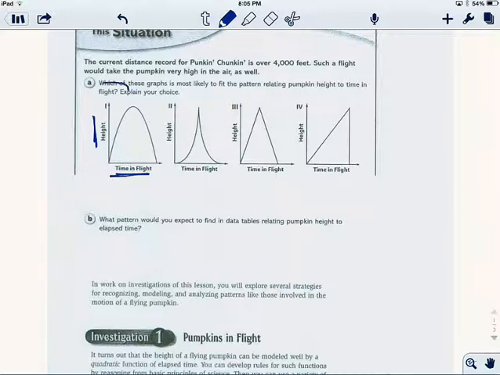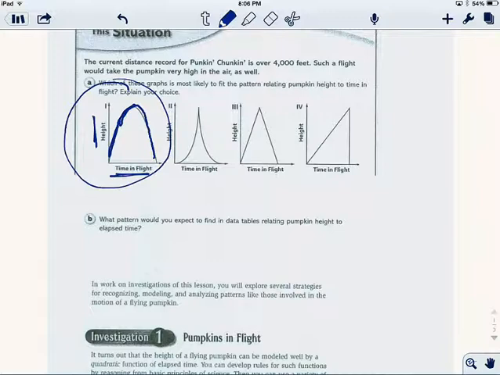So when we look at these, number one is what we want to see. And so if we look at the slope, in the early part, you can see that it's really steep, so it's getting higher fast. But then it starts to level out, so it's not gaining height as fast until eventually it hits its maximum, its peak. And then it starts coming down, and when it's coming down, it's not coming down real fast at first, but then it gets steeper and steeper to where it's falling faster and faster. And so that's what we want to see. We call it a parabola. And so it kind of looks like that example we just did on the homework, but now it's the opposite way. It's upside down.